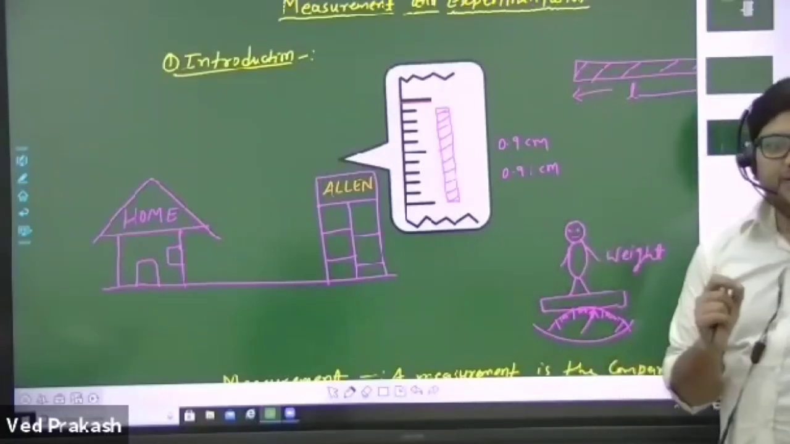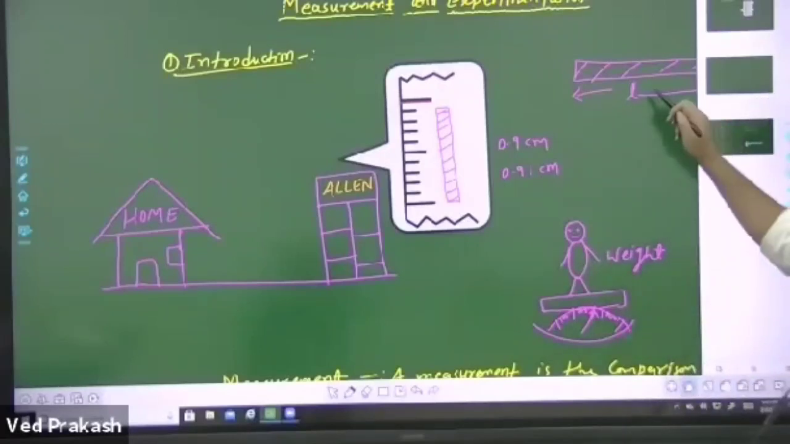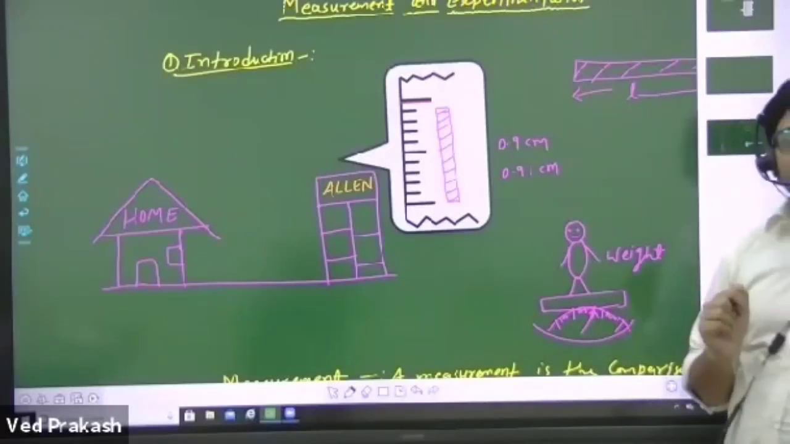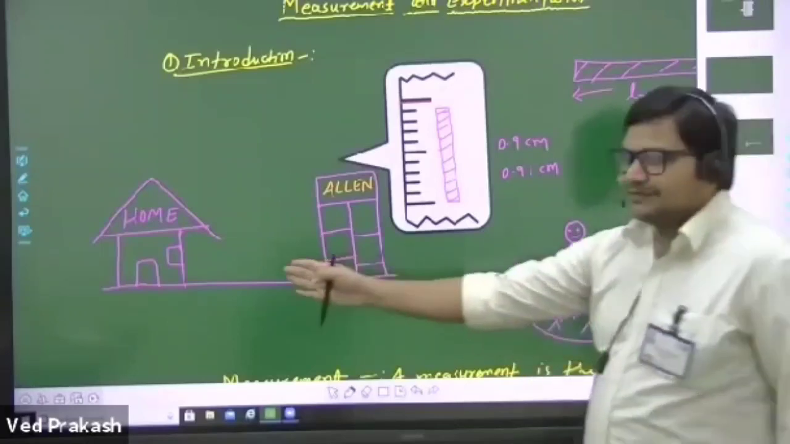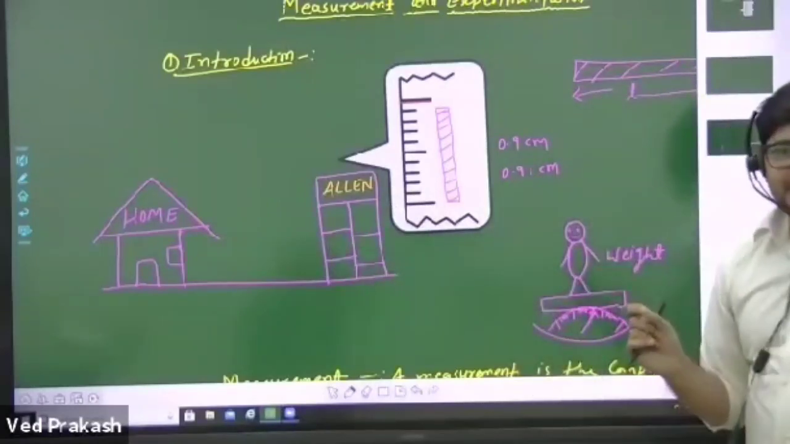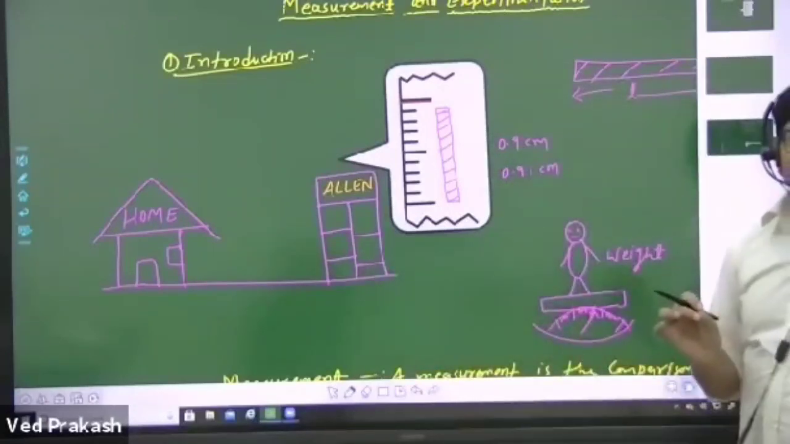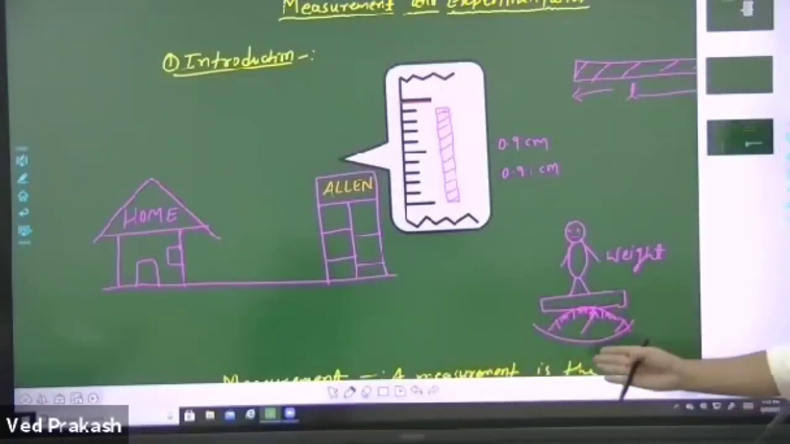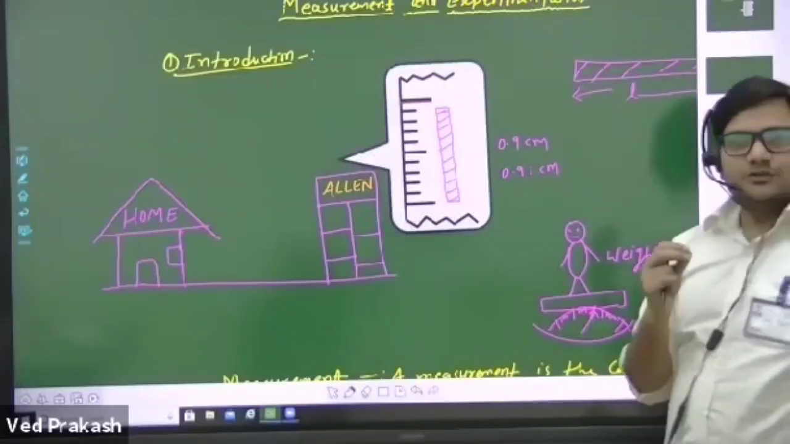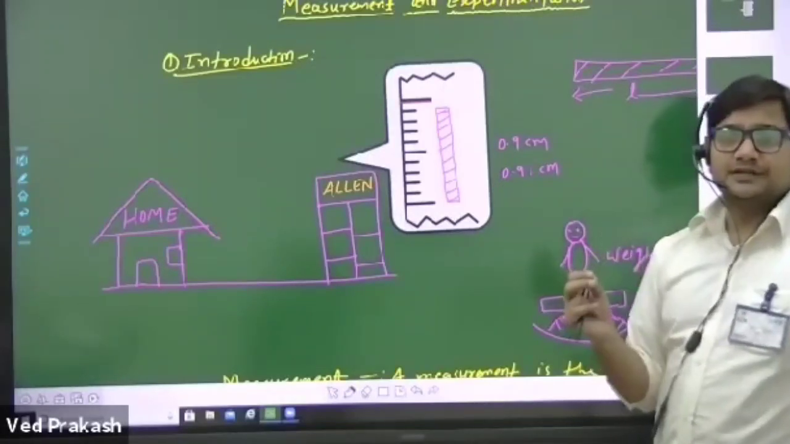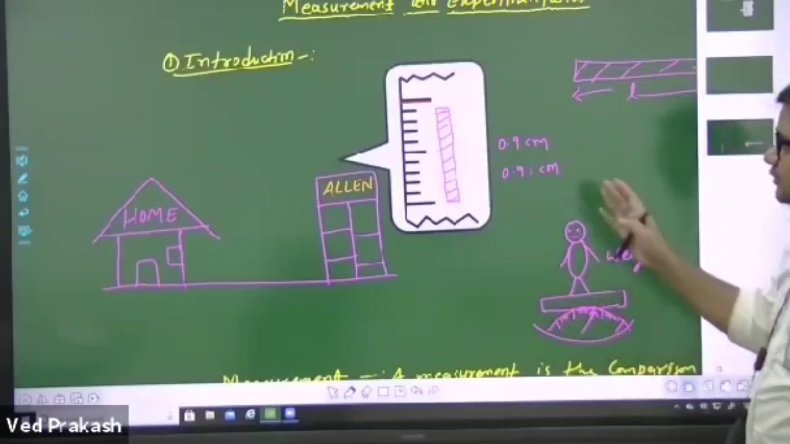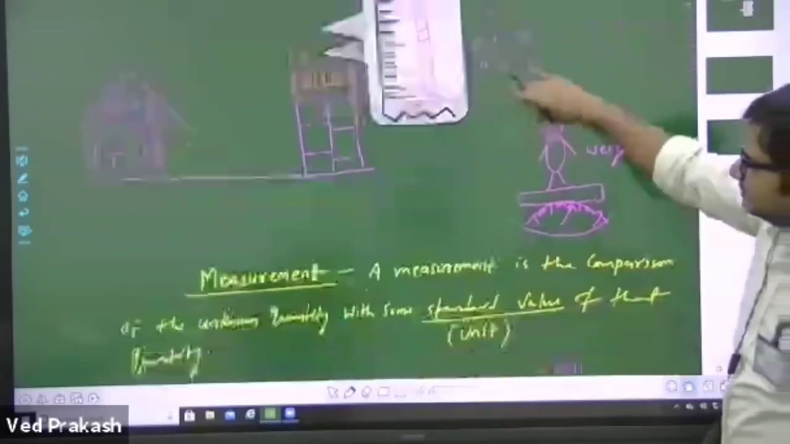So students, can you guess how long this rod might be? See this figure. How long does it take to go to Ellen from your home? Can you guess it? Can you find your weight by using this weighing machine? So students, all of the above are concerned with measurement. Okay, so let's start learning measurement.